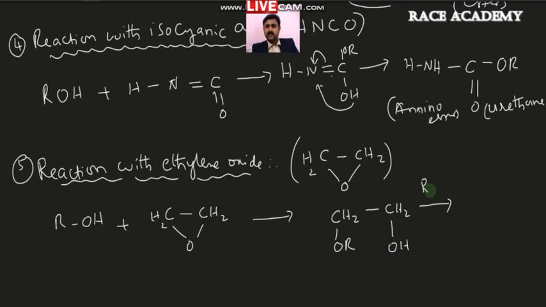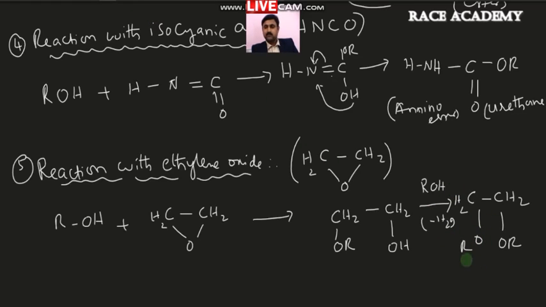Further, if you don't want to keep this OH bond, since it is also an alcohol, you can treat it with one more alcohol molecule with the abstraction of water. This OH also will become OR, and that product will be called dialkoxyethane or dialkoxy alkane.